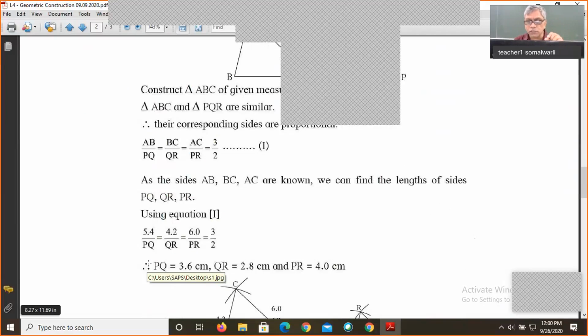Therefore, using that property and the one ratio given, 3/2, 5.4 upon PQ is equal to 3/2. Therefore PQ is equal to 3.6. 5.4 upon QR is equal to 3/2, so QR is equal to 2.8. And 6.0 upon PR is equal to 3/2. Making cross multiplication, we find PR is equal to 4.0.